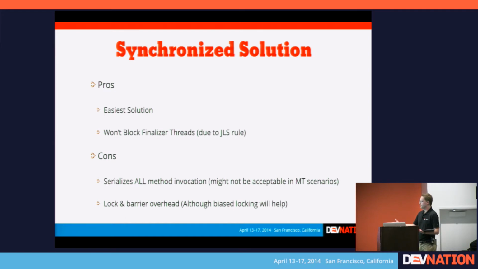Now on the plus side, though, the JVM has this thing it can do called biased locking, where if it figures out that the same thread is the one that's using the lock, then it can optimize away the actual lock contention queue overhead portion of it. So basically, if you were to use your object only in one thread at a time, then a lot of the contention overhead of synchronizing everything would go away, and you don't have to worry about it so much. But a big negative is you still have that memory barrier overhead. Every time you have something that's synchronized, it has to introduce latency into the call in order to deal with the coherency between multiple cores and multiple CPUs in the system.